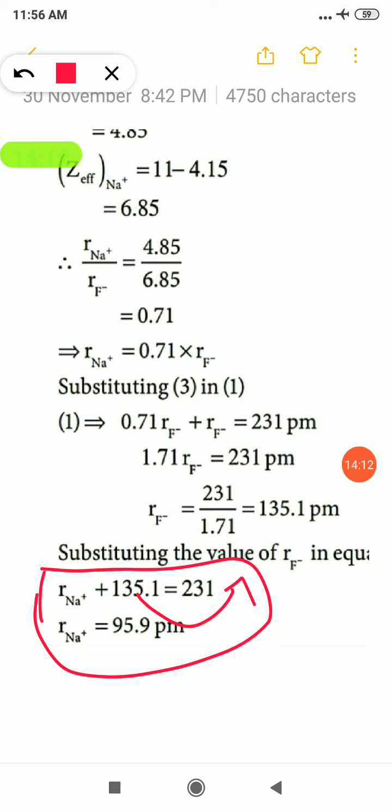Okay, so we have seen a problem based on Pauling's method to calculate the ionic radii. Okay, mama, any doubts here? I think you'll have no doubts.